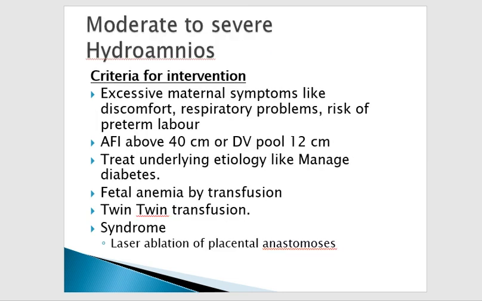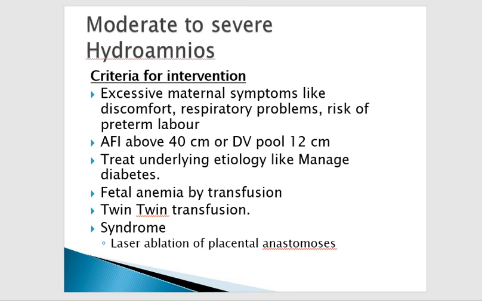Moderate to severe polyhydramnios: now we will have to do some treatment. There are criteria for intervention. If the patient has excessive maternal symptoms like discomfort, especially respiratory problems, or there is a risk of preterm labor, then we have to do some management. When the amniotic fluid index is more than 40 cm or the deepest vertical pool is 12 cm, then we will go for treatment. We will see the underlying cause, then we will do the treatment.